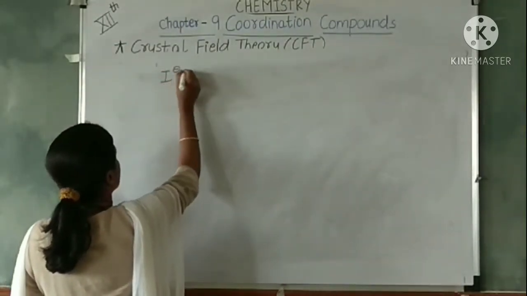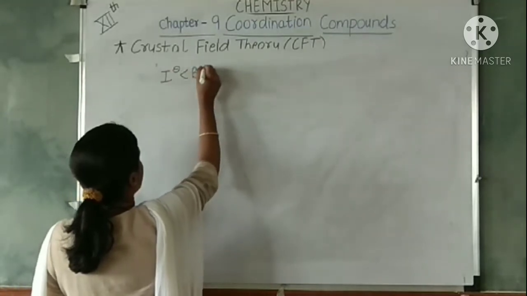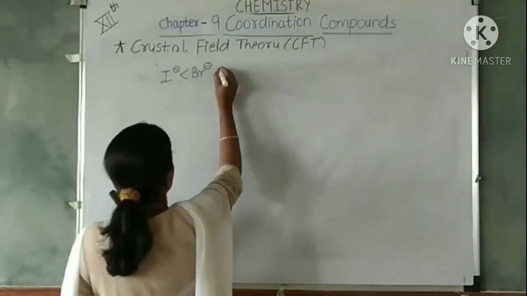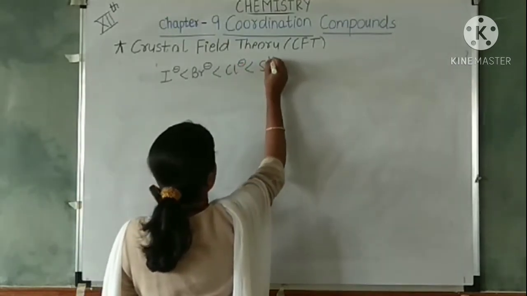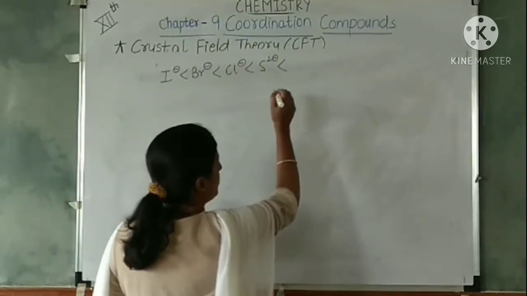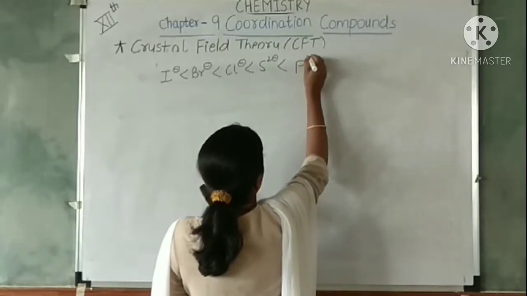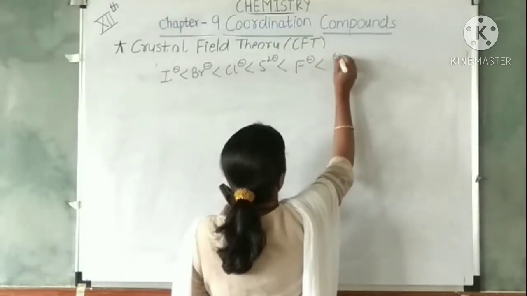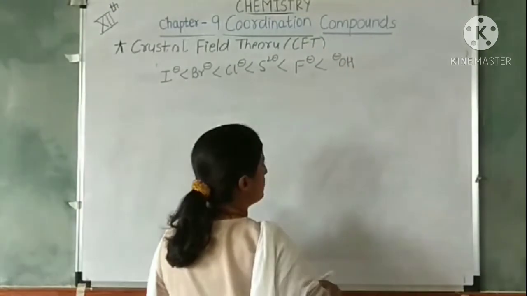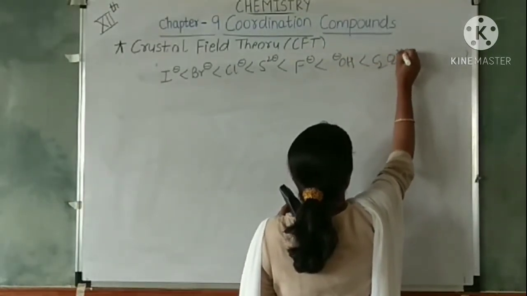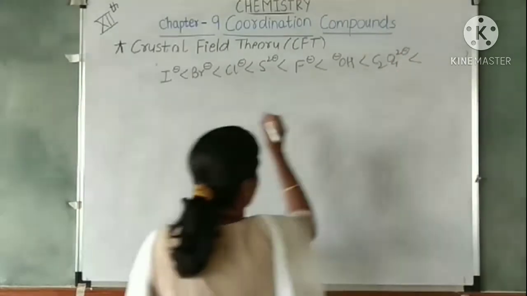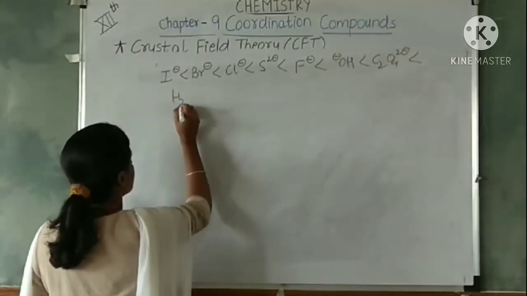Iodide, bromide, chloride, sulfide, fluoride, hydroxide, oxalate, then you have water, neutral ligands,